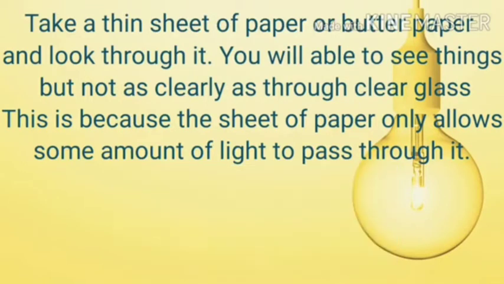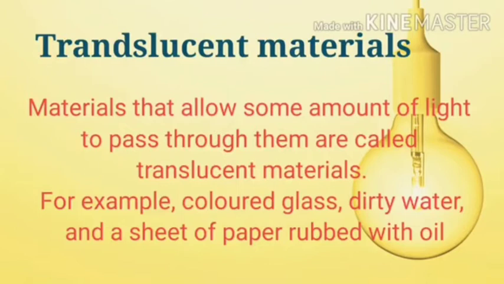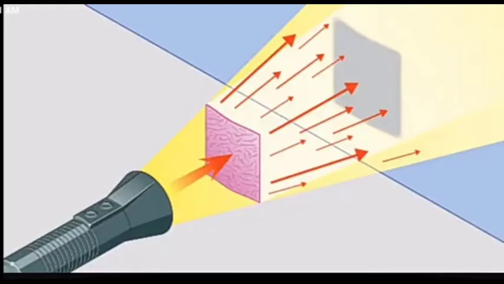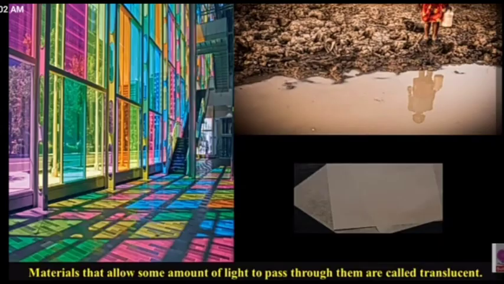So we can say that materials that allow some amount of light to pass through them are called translucent material. For example, colored glass, dirty water and a sheet of paper rubbed with oil. You can see in this picture some examples of translucent material.